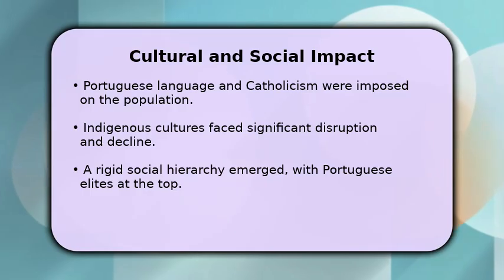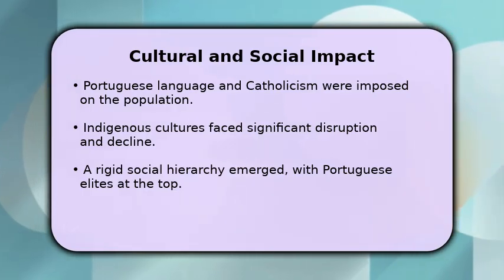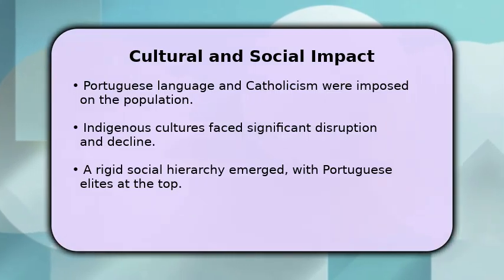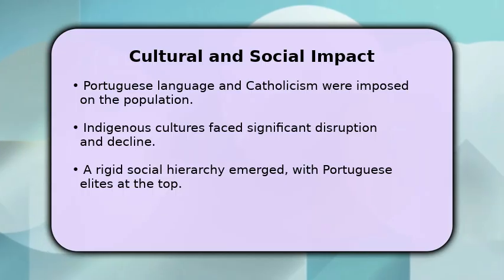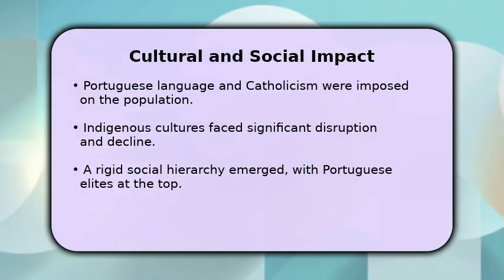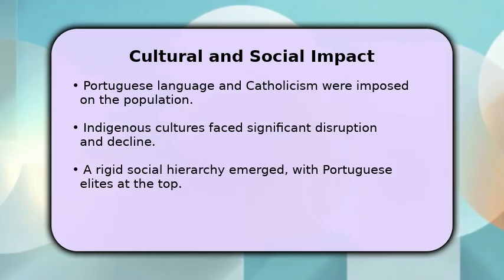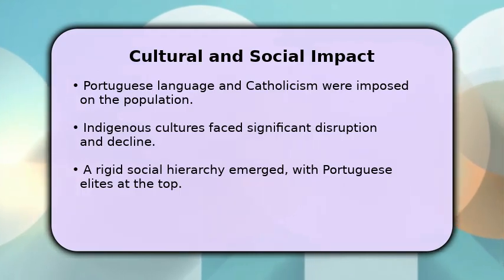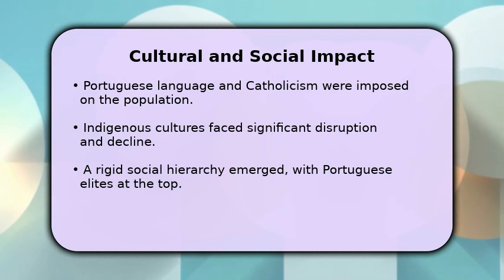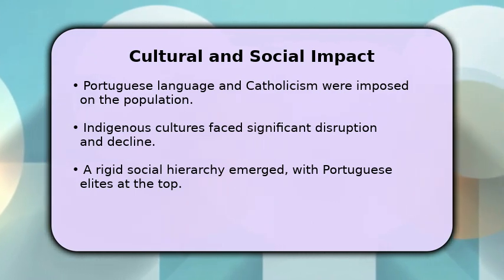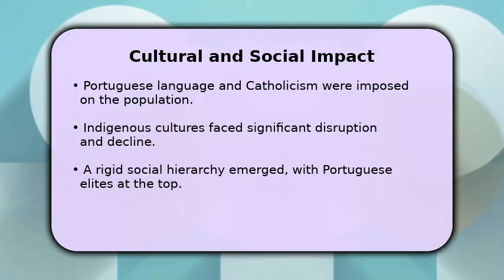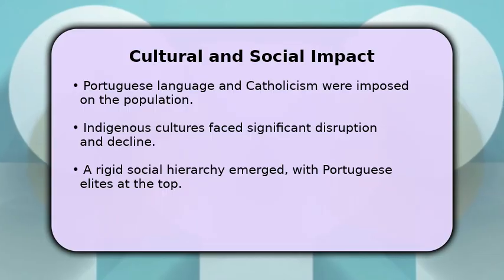Portuguese colonization profoundly transformed Brazil's cultural and social landscape. The Portuguese language and Catholicism were imposed, while indigenous cultures suffered immense disruption and decline. A stratified society emerged, with Portuguese settlers at the apex. However, the forced interactions between European, African, and indigenous peoples also led to a rich cultural fusion. This blend of traditions created a unique Brazilian identity, evident in its language, cuisine, music, and religious practices today.